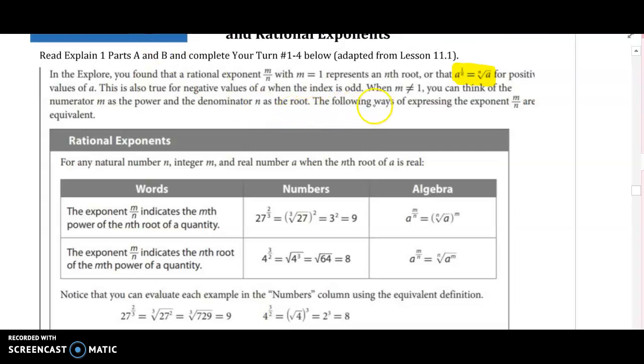Okay, when m is not equal to 1, you can think of the numerator m as the power and the denominator n as the root. So the following ways of expressing the exponent m over n are equivalent.